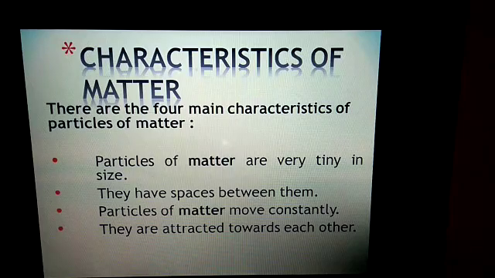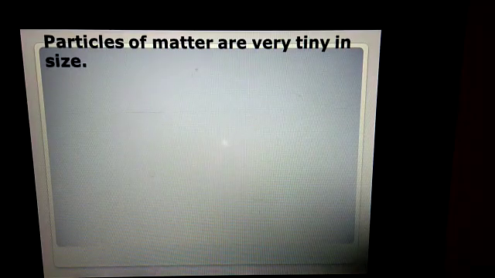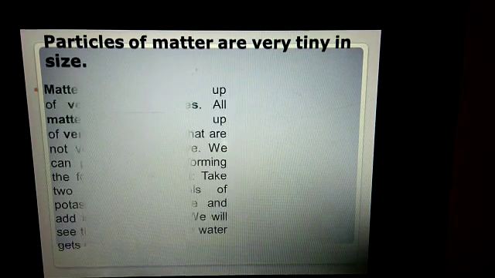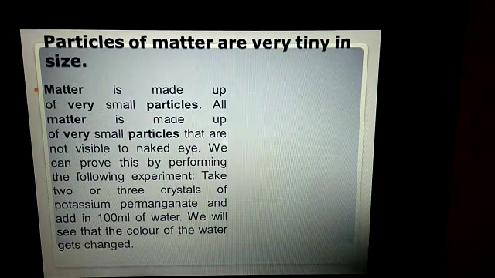Now, just see the first characteristic, that is, particles of matter are very tiny in size. All the particles of matter are very small in size, so small that they cannot be visible to our naked eyes.